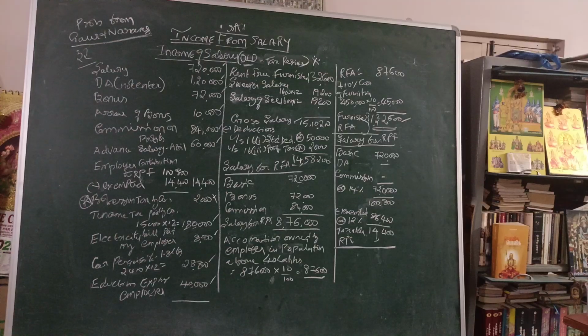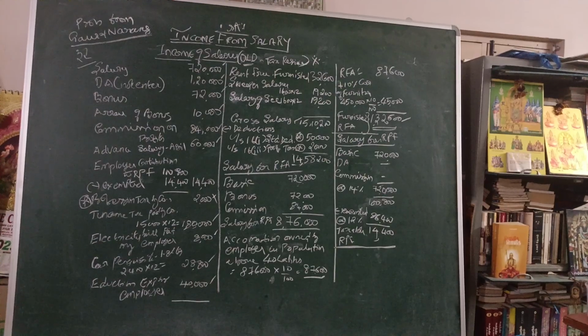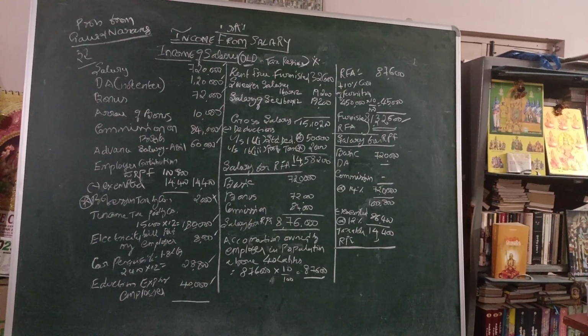Then arrear of bonus, that means it is for a previous period, and now it is received. Whatever the amount is, it is taxable based on the receipt basis or due basis. In this case, previous arrear, now it is received, so it is considered. Previously it was not taxed, now it is taxable since this year that amount is received.